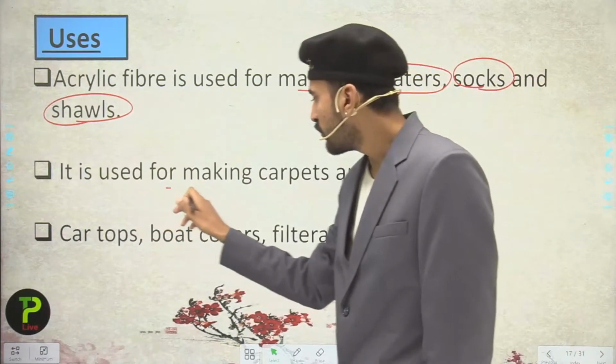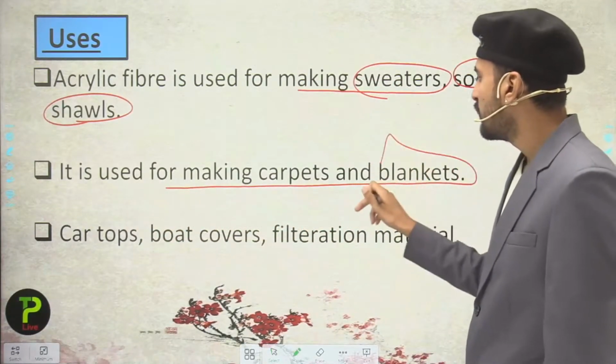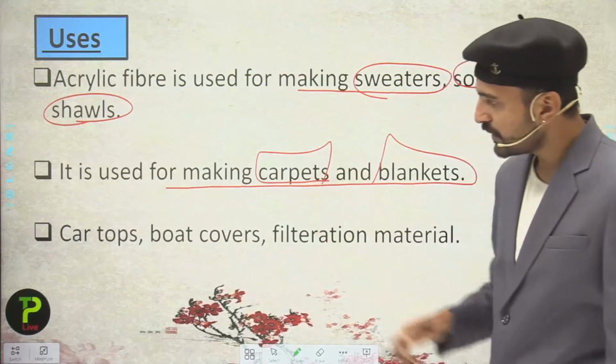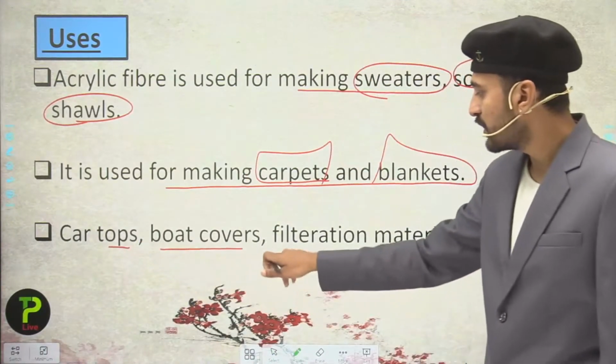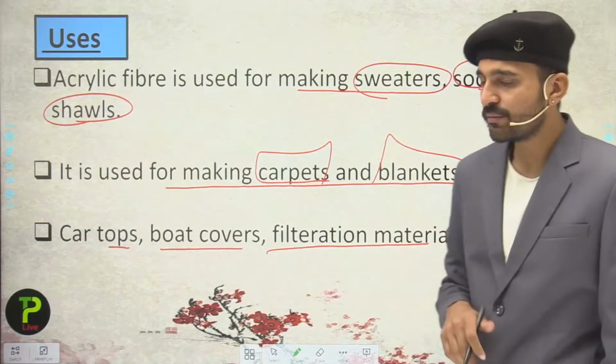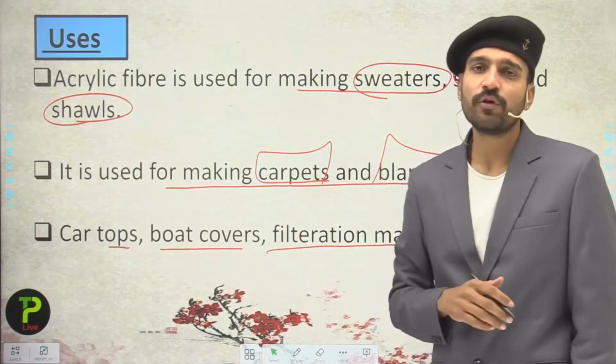Now it is used for making carpets and blankets. Next, they are also used for making car tops, boat covers and filtration material. So remember these uses for acrylic.